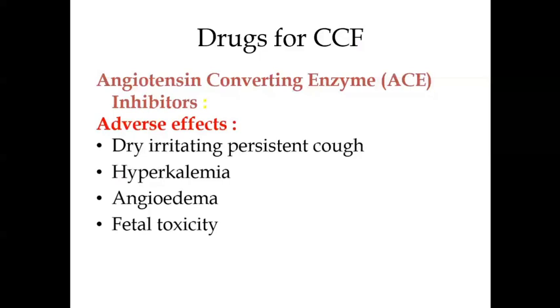hyperkalemia, because ACE inhibitors cause hyperkalemia, and potassium sparing diuretics like spironolactone will also help to conserve potassium and increase the potassium levels. So there is a chance of dangerous hyperkalemia which can be fatal. So you should be able to explain this. That is why whenever ACE inhibitors are being discussed, we always try to brush up the side effects.